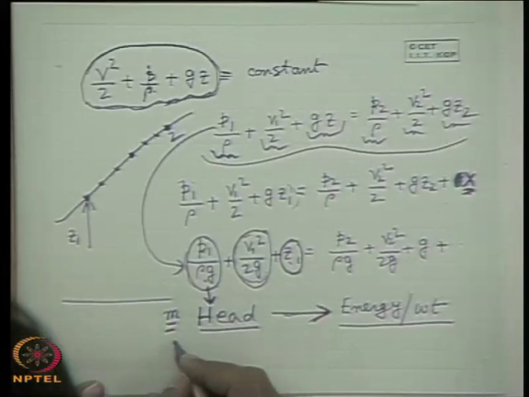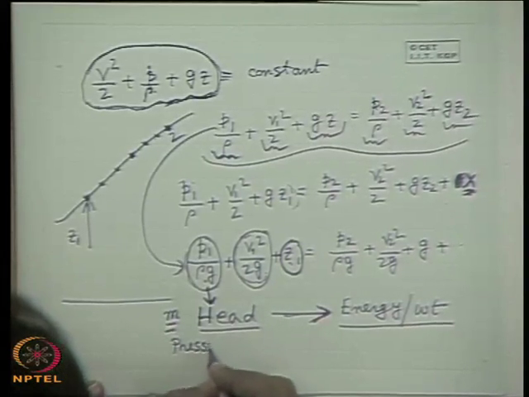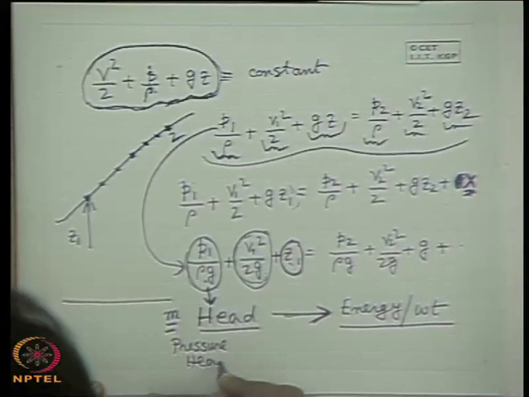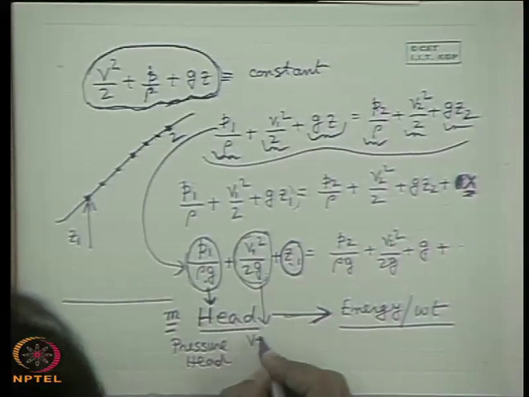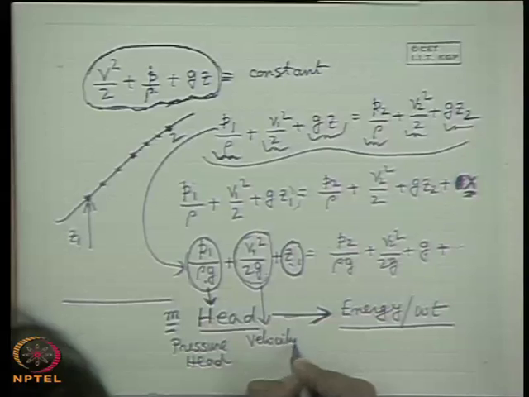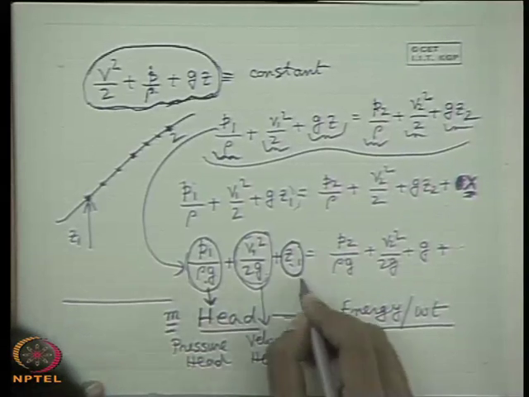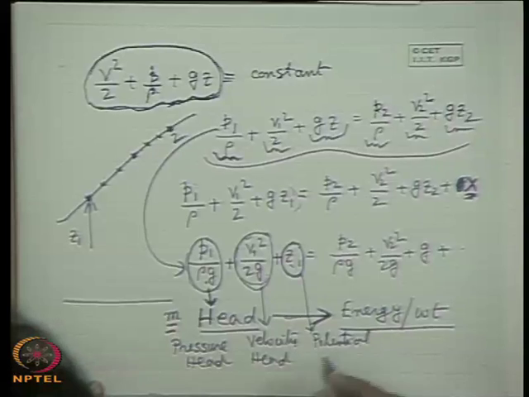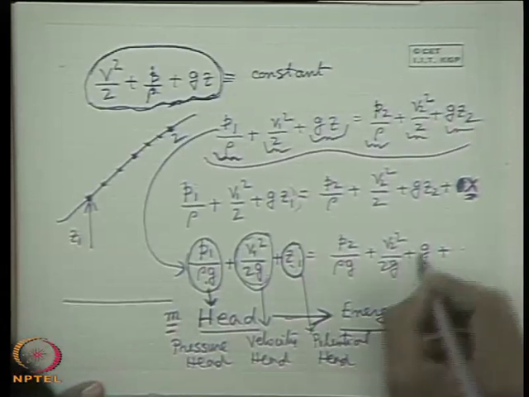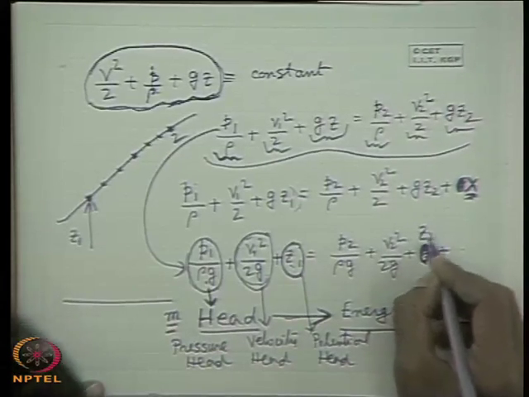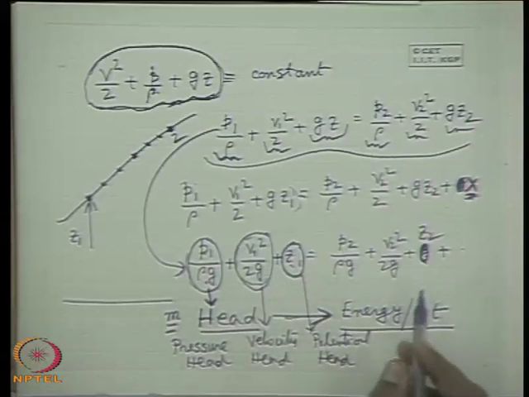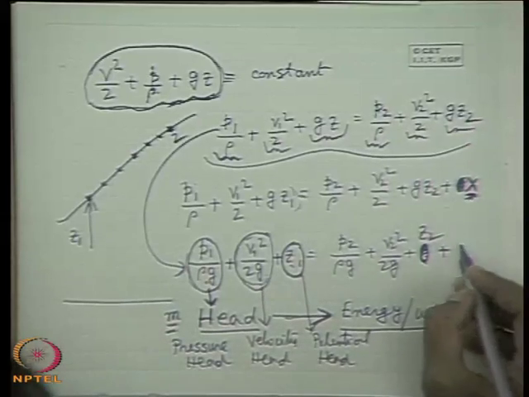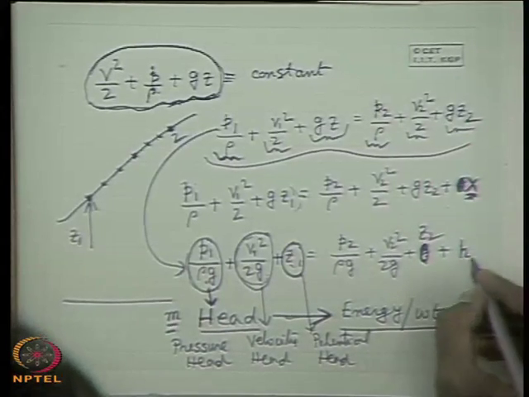So, pressure head, this is velocity head or sometimes kinetic head, velocity head plus the potential head. Okay, potential head, this will be Z2. So, the sum of these three heads is constant. So, here x, here we write HL.